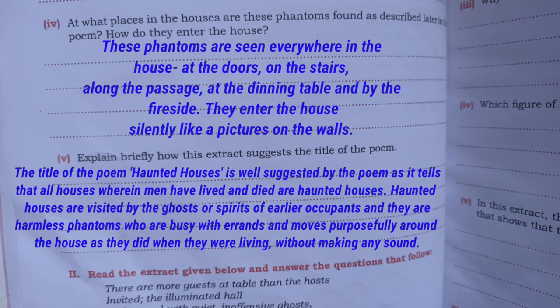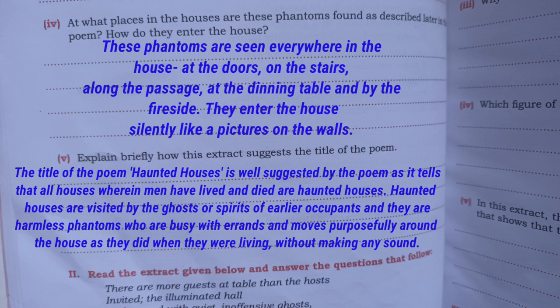Number 5. Explain briefly how this extract suggests the title of the poem. So the answer will be, Haunted Houses. The title of the poem is suggested in this extract as it tells that all houses wherein men have lived and died are haunted houses.